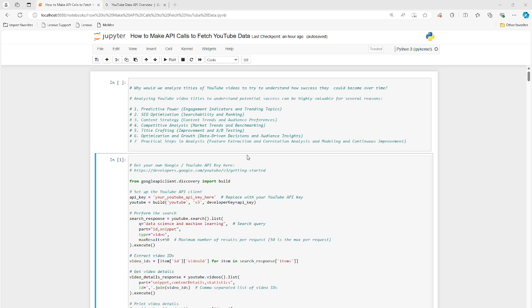There are a few different things you can do with YouTube data, including analyzing titles, descriptions of the video itself, the duration of the video, which is the length of time that it runs, and you can get a bunch of other features from this data. Once you extract the data, you can do all kinds of interesting things, including making predictions into the future, like how successful a YouTube video will be based just on its title or a short description of the video. That's pretty cool. That's pretty easy to do. I'll show you how to do that.